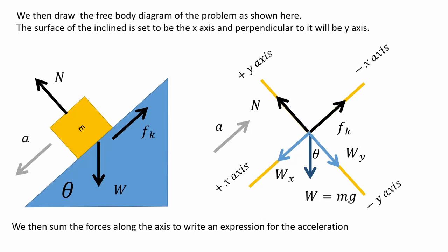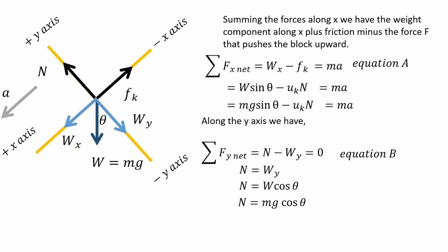As observed, the weight is lying neither on the x nor y axis, so we split the weight into its components as shown, weight along x and weight along y. We then sum the forces along the components.